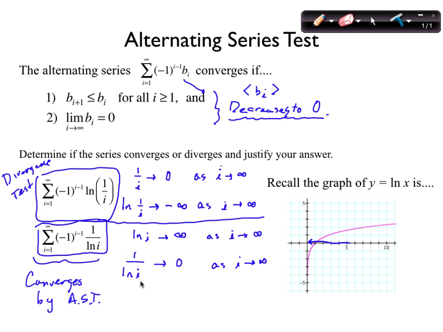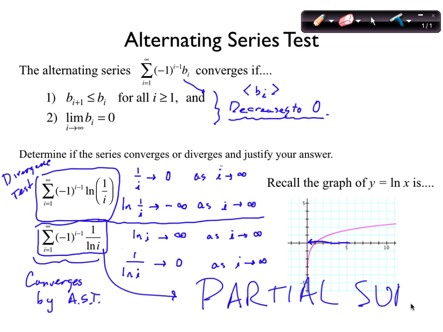Remember? How can we get an idea what a sum converges to? Just put in a partial sum, right? A partial sum gives us an idea. And how can we get it exactly? Take the limit of the sequence of partial sums, and that will tell us what it converges to exactly.